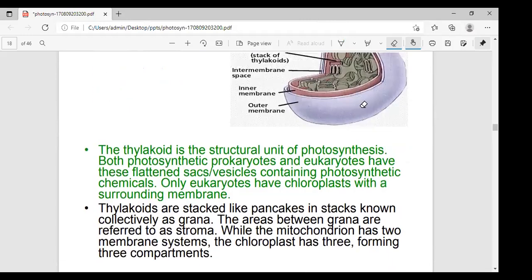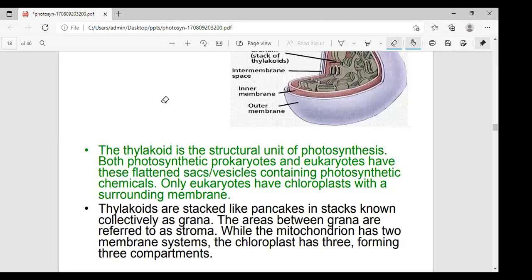See here, the thylakoid structure is the structural unit of photosynthesis. Both photosynthetic prokaryotes and eukaryotes have flattened vesicles containing the photosynthetic chemicals. Only eukaryotes have chloroplasts, which have a surrounding membrane. The thylakoids are stacked in stacks known collectively as grana. The areas between grana are referred to as the stroma. While the mitochondria has a two-membrane system, the chloroplast has three membranes.